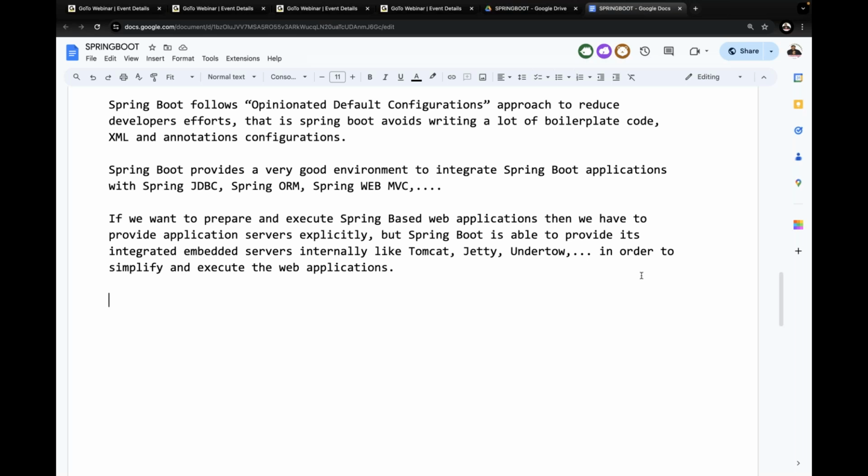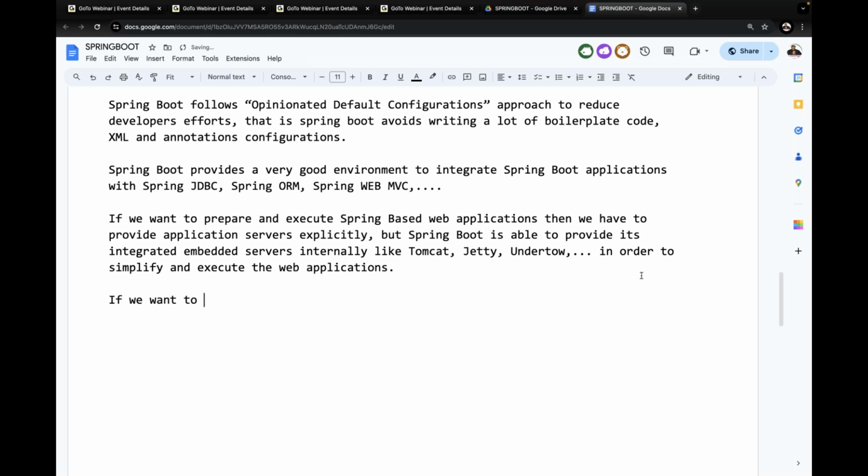If it is a normal Spring-based application, who has to provide the database? Who has to take the explicit responsibility of providing the database? Developers have to provide the databases explicitly. Everybody understand my point now?